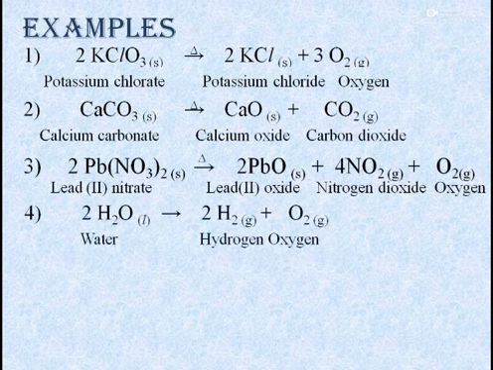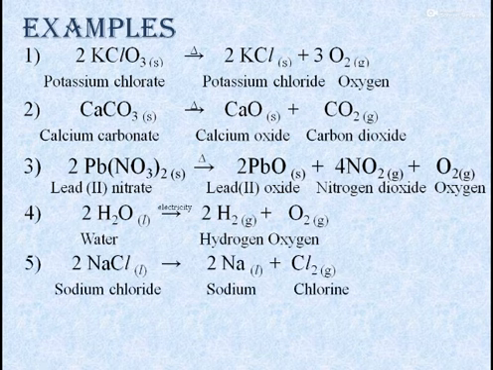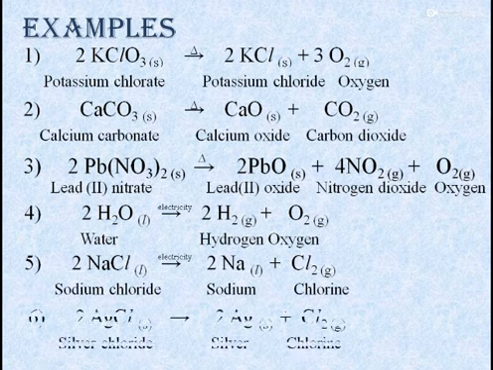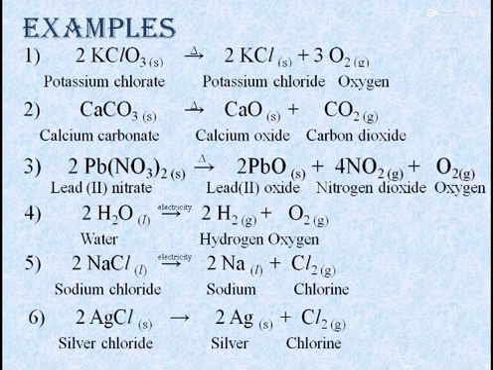Sometimes electricity is also used to carry out the decomposition reaction. Like the decomposition of water needs an electric spark to decompose into hydrogen gas and oxygen gas. Similarly, sodium chloride decomposes when electricity is passed through molten sodium chloride and it converts into sodium metal and chlorine gas. Another type is decomposition of silver chloride, but here light energy is required for the decomposition of silver chloride into silver and chlorine.